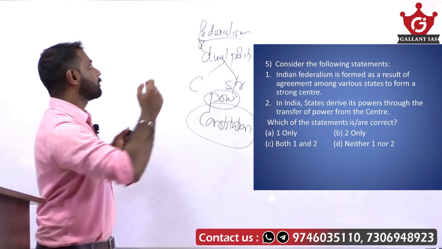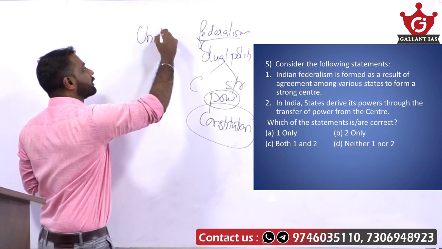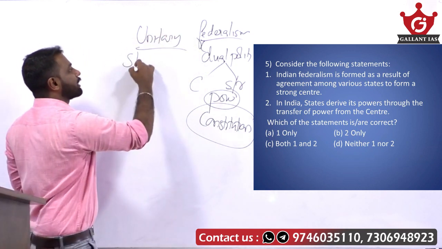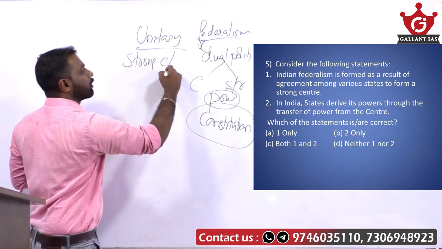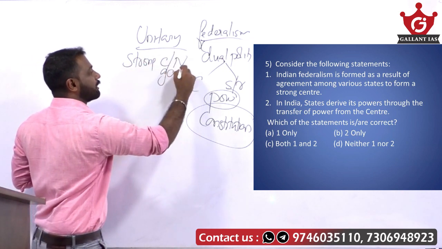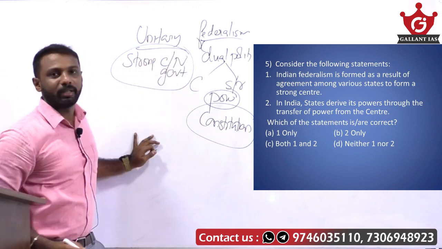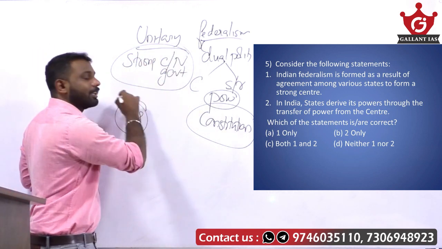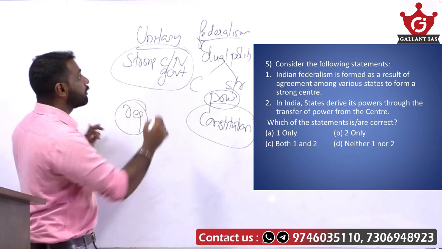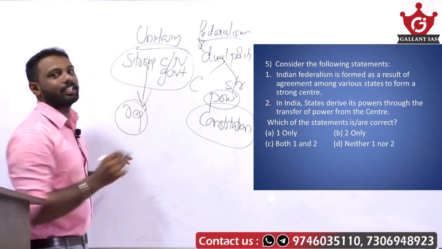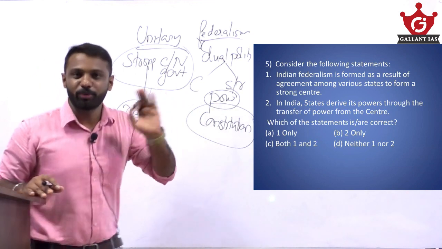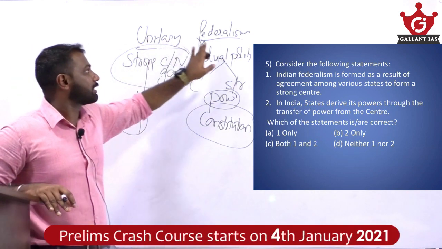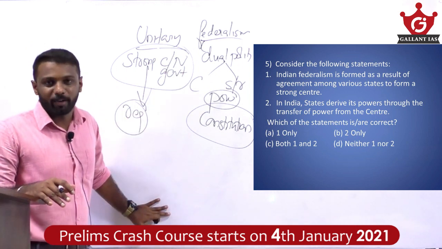And there is another concept called unitary form of government. Unitary form of government is nothing but there exists a strong central or strong national government. Even if there is a regional government, this regional government derives powers from this strong center and not from the constitution. That's the basic difference between unitary and federal form of government.